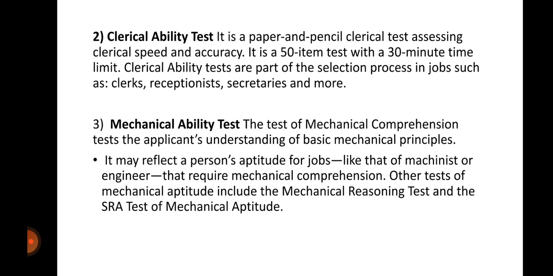And the next one is clerical ability test. In a clerical ability test, which is a pen and paper test, the speed and accuracy of a person is measured. It depends on what kind of things you're evaluating. Usually, they are asked to file or document things, draft letters, take notes, or do computer typing. All these things will be tested in the clerical ability test.